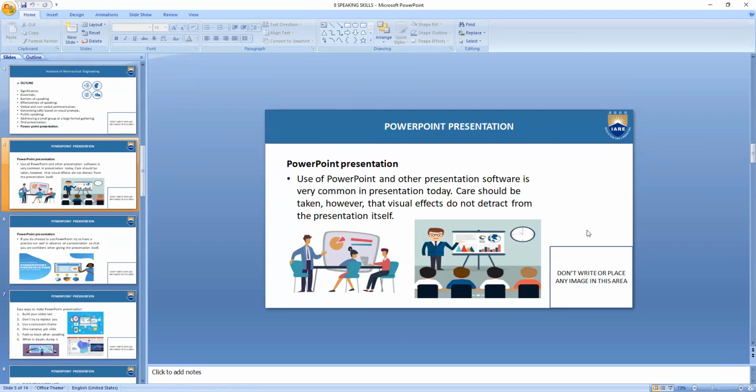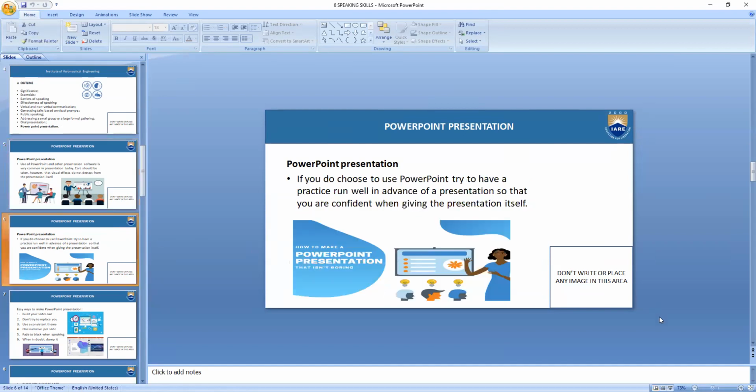So here, what are the things that we have to keep in mind while preparing for the presentation? What are the things that you have to keep in mind when you are preparing the PPTs, preparing your lectures using the PPTs? Okay. And how to make the slides? What are the things that you should put in the slides, and what are the things that you should never put in the slides should be known to you very clearly.